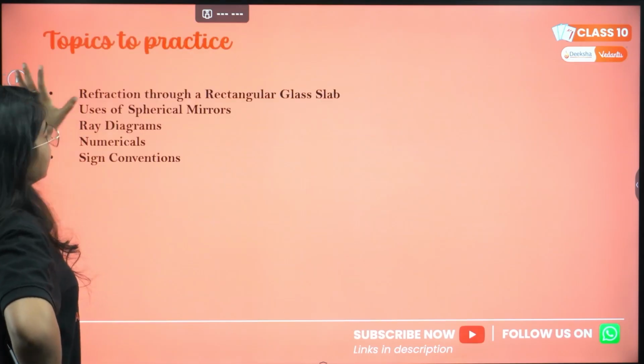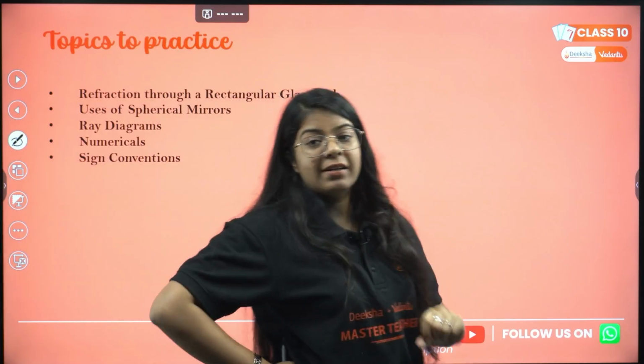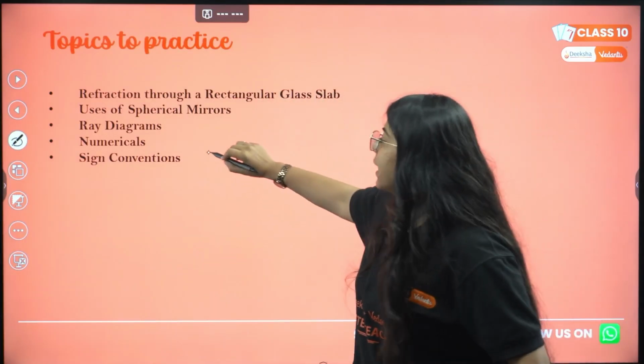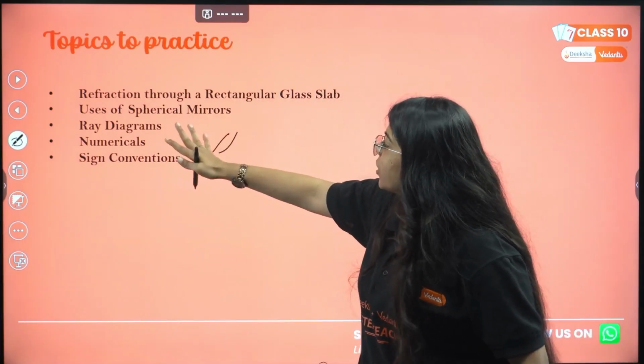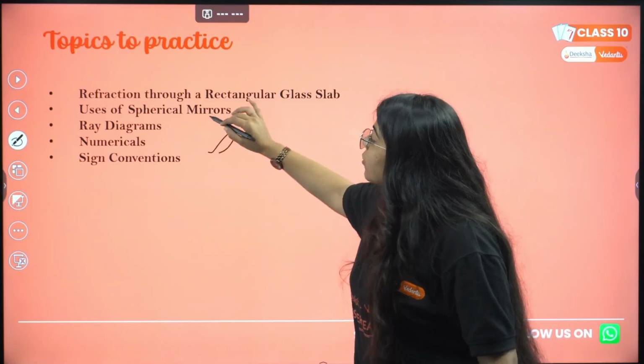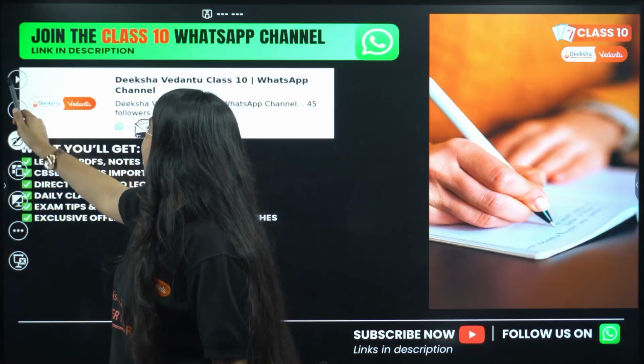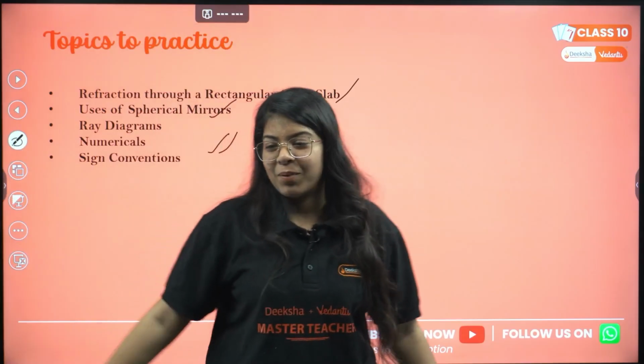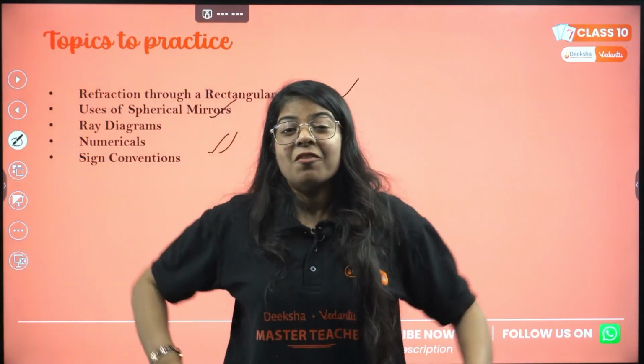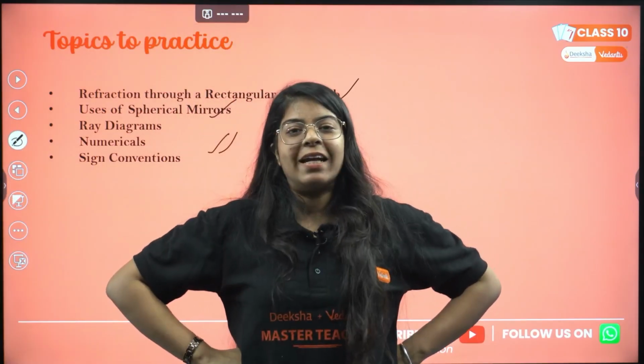Then these are some of the important topics that you should definitely study. You should definitely take care of numericals, sign convention, ray diagrams, practice them daily, uses of spherical mirrors, refraction through a glass slab. And hence we are done with the rapid revision in 15 minutes. We have revised the whole chapter of light in 15 minutes.